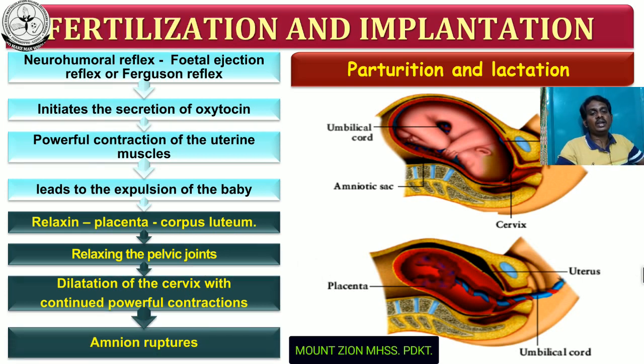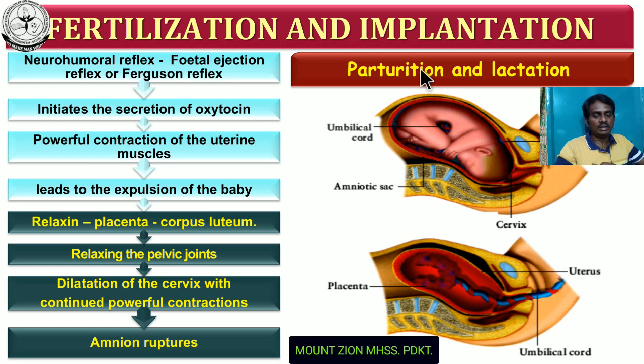The amnion layer is going to rupture. As a result, the delivery of the fetus takes place. So these are the various events involved in the delivery of the fetus. The entire process is collectively called parturition. So parturition is nothing but the process of completion of the gestation period and delivery of the fetus. These two processes are collectively called parturition.